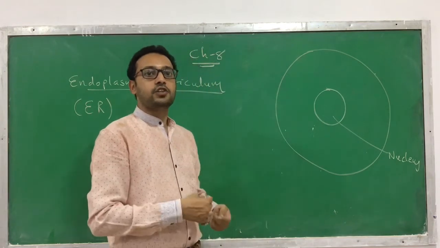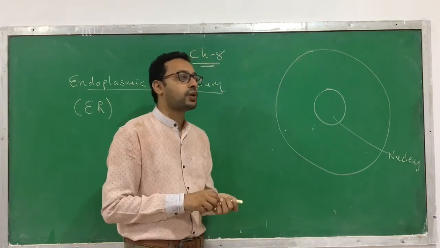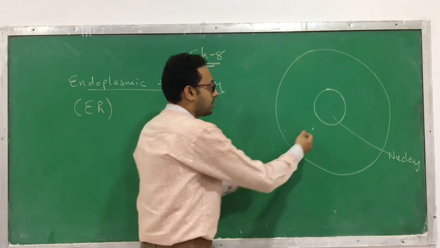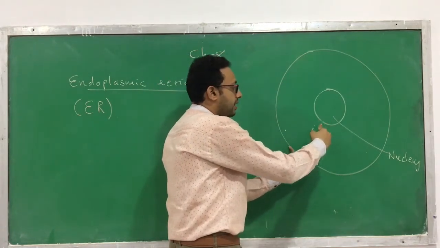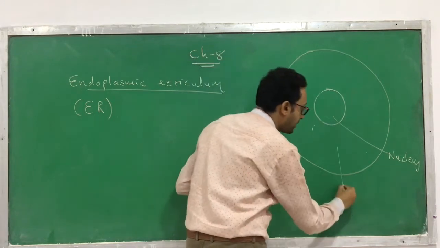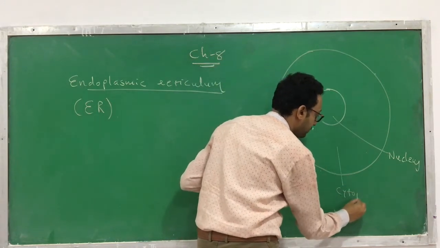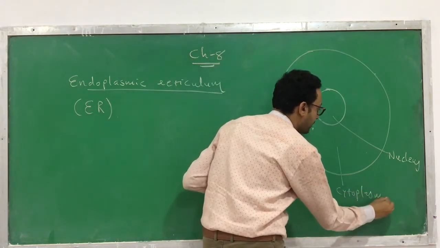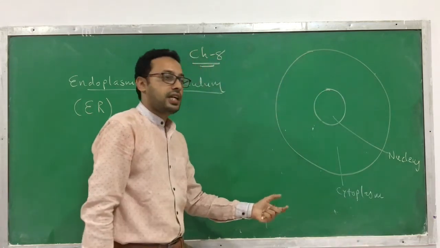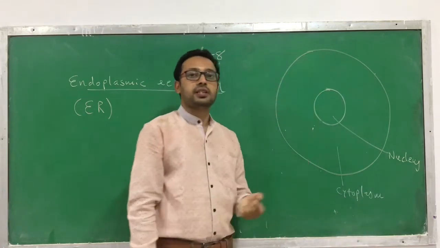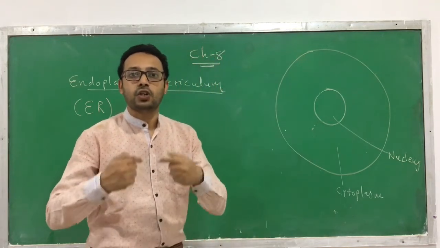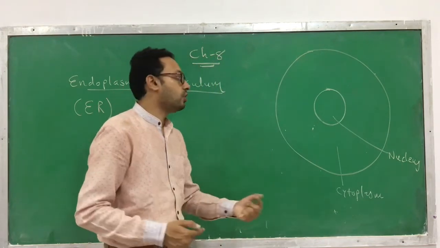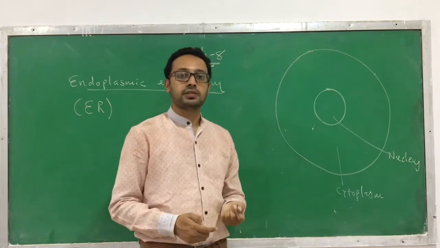The portion present between the nuclear membrane and the cell membrane is called the cytoplasm. The organelles are present in the cytoplasm, so obviously the endoplasmic reticulum, also an organelle, is present in the cytoplasm.